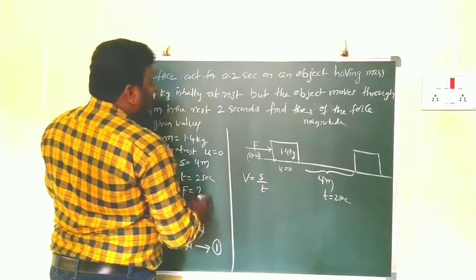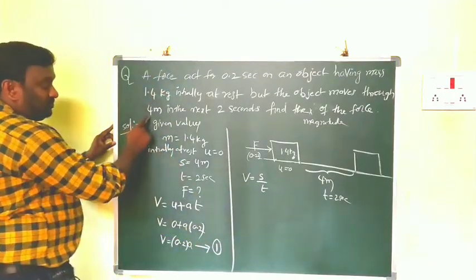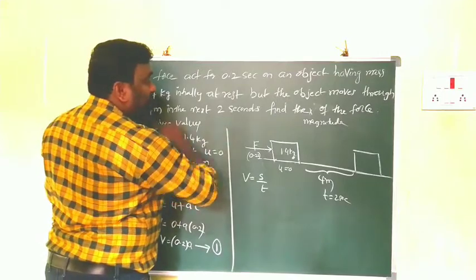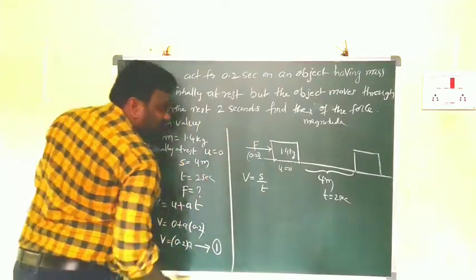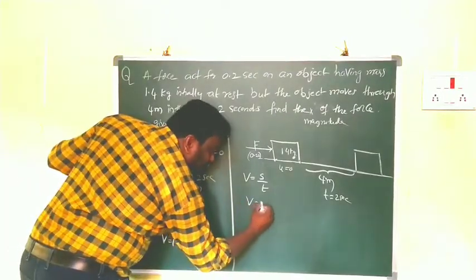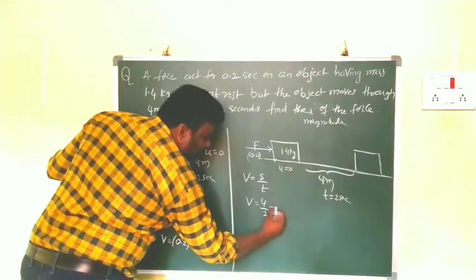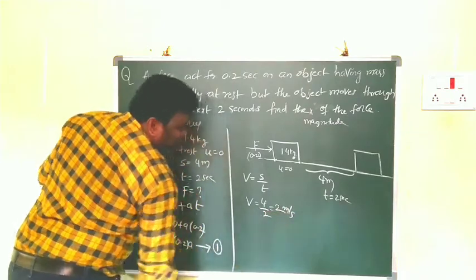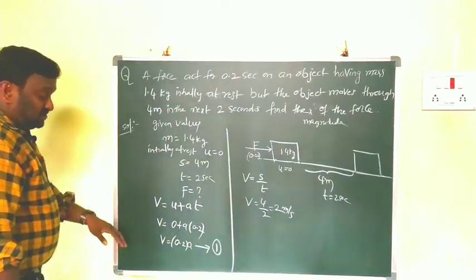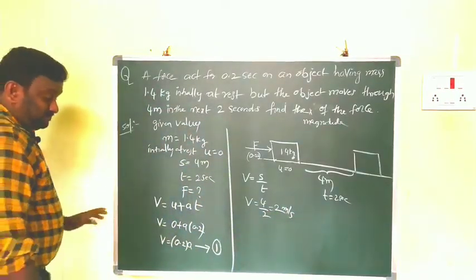What is s? How much distance traveled? 4 meters. In how much time? 2 seconds. Then I am substituting here 4 by 2. Then what do you get? 2 meter per second. Now substitute the v value in equation number 1.